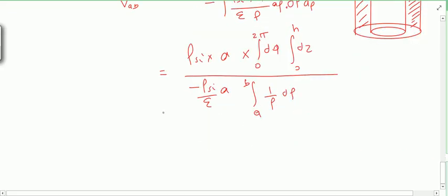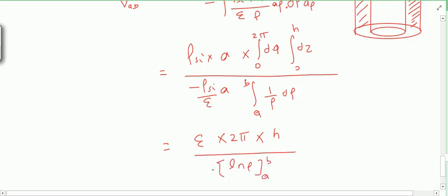Solving this, rho s i will cancel and a will cancel, and this epsilon can go up. After solving, d phi will give phi, and putting the limits it will be 2 pi. Here it will be h, and the integration of 1 by rho will be ln rho, with limits from a to b and a minus sign. After solving this, it will come as 2 pi epsilon h.